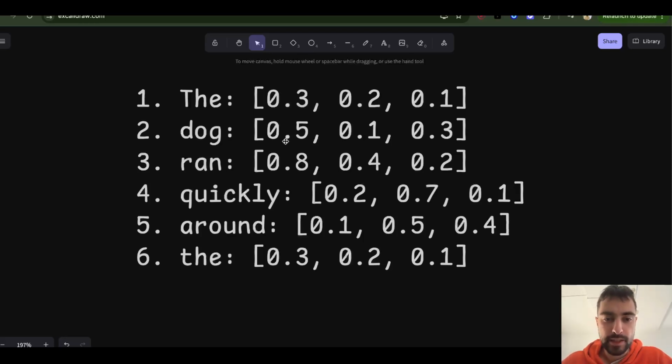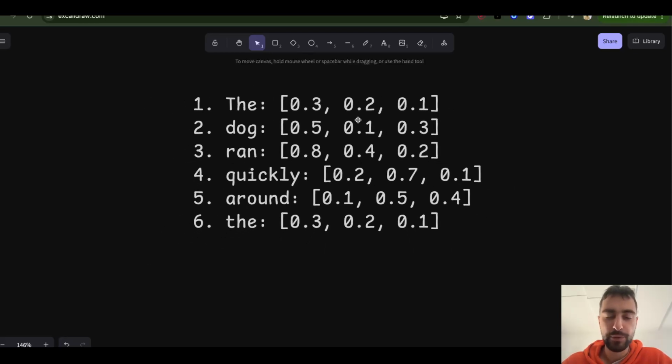So this would, for example, encode fluffiness or fur, how much fur something has. This would encode how much, I don't know, something is like an airplane. Dog is not like an airplane, so it's a low number, etc. So these are features. And we don't know what features these are in reality.